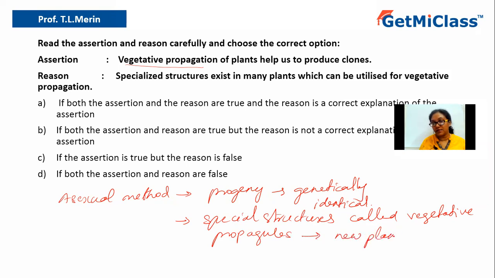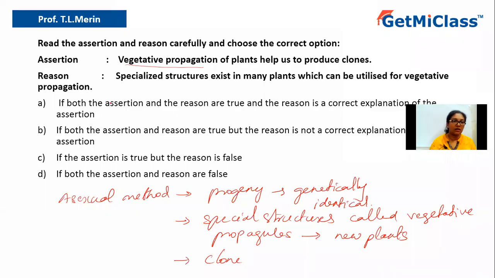And since these plants are coming from the vegetative propagules of a single parent, they will be genetically identical to the parent as well as among themselves. Hence, these can be called clones. So, new plants are called clones because they will be genetically identical. So, that is the assertion: vegetative propagation of plants helps us to produce clones.